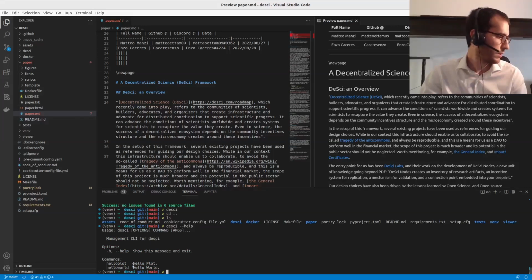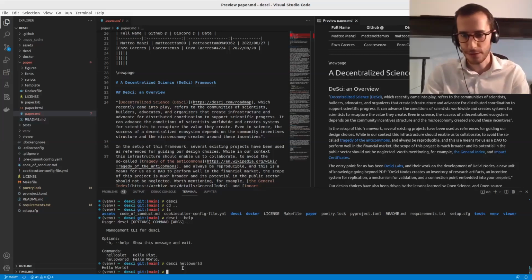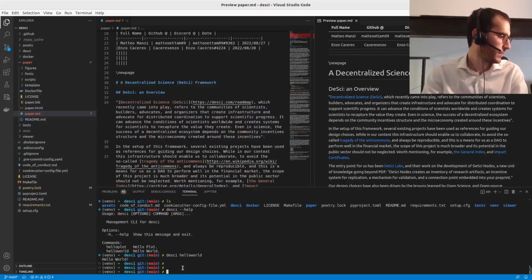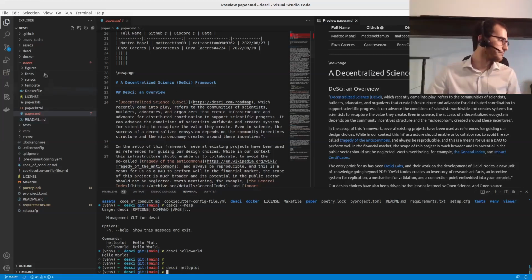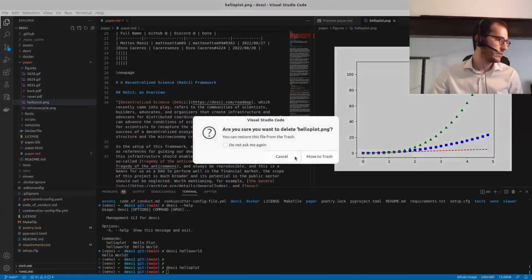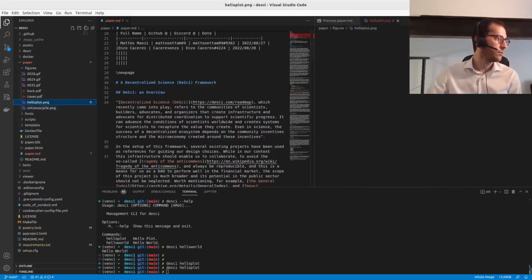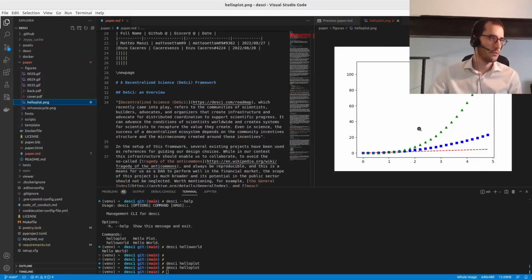The first is hello world, which is simply printing hello world in the terminal. The hello plot command does something more fancy, which is simply producing a basic plot that then lives in this folder. So if I delete it and I run this hello plot command, you see that hello plot comes back. So there's a script producing this.